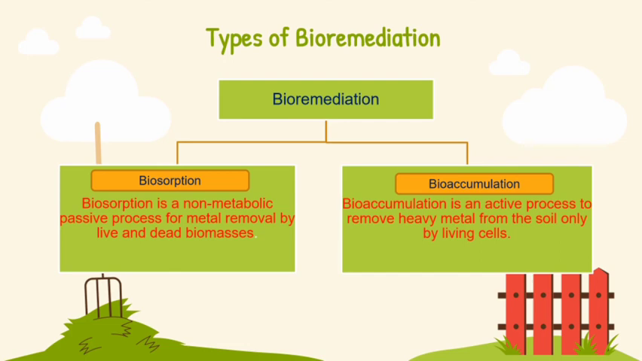First is biosorption. Biosorption is the non-metabolic, passive process for metal removal by plant and dead biomass. Second is bioaccumulation. Bioaccumulation is an active process to remove heavy metals from the soil only by giving